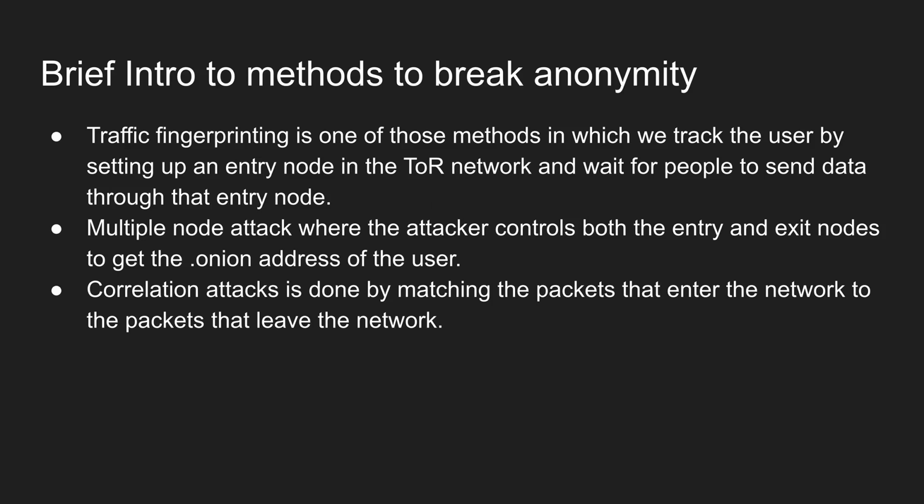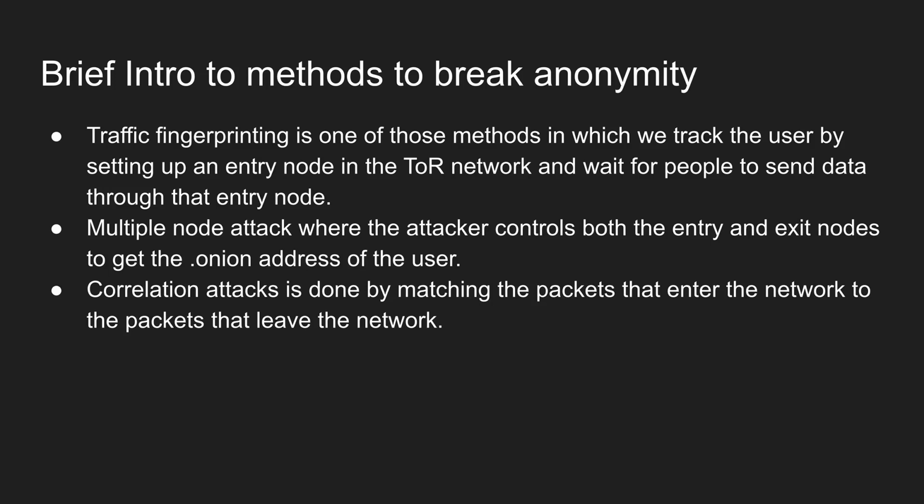However, we can still break this anonymity using some methods. So traffic fingerprinting is one of those methods in which we track the user by setting up an entry node in the Tor network and wait for people to send data through that entry node. As the data passes back and forth through this node, the attacker uses various machine learning algorithms to determine a pattern between the sent packets to know what kind of resource the user is accessing.